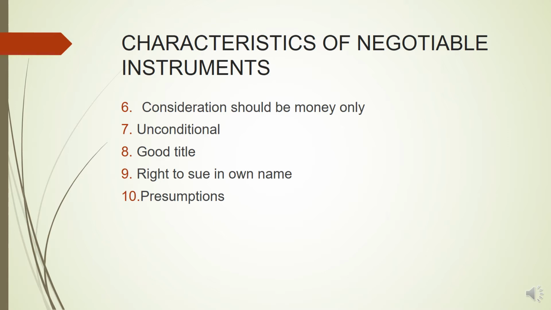Lastly, some presumptions. That means there are certain assumptions which are applicable to all negotiable instruments, and these presumptions are like consideration, because every contract is made for the consideration. Then date, date must be mentioned on the negotiable instrument. Then time of acceptance, time of transfer, stamping, and lastly the proof of protest. So these are some assumptions or conditions which have to be fulfilled while forwarding the negotiable instrument from one person to another.